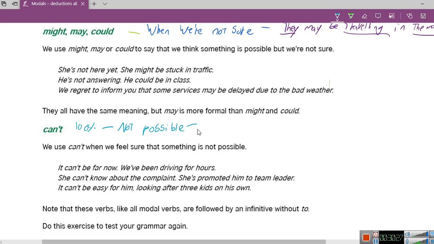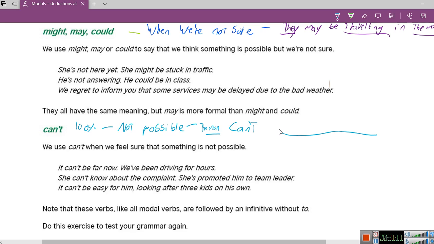Now, please give me an example about that. Let's start with a subject, and then can't, and the object. So, how could we make this sentence? The man can't working.